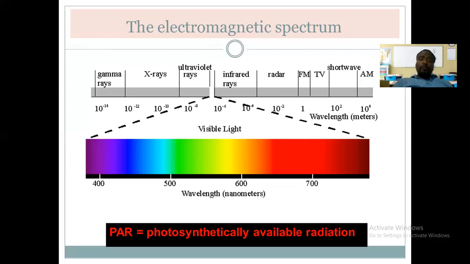So the only usable form of light is the light of the visible spectrum, which has these different colors, and this light is utilized in the process of photosynthesis. Afterwards, infrared rays are also there, then radar and short waves, but this electromagnetic form of light is also not utilized by the plant for photosynthesis.